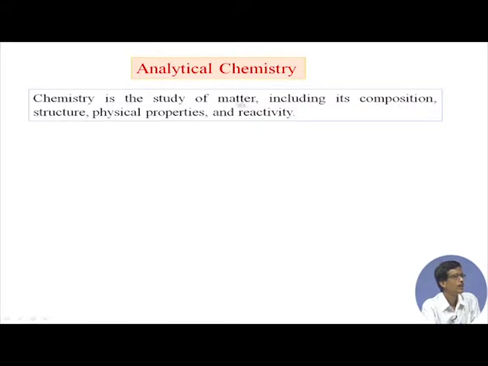So, if instead of that simple H2O molecule we have some kind of matter, how can analytical chemistry be useful in the identification of that matter, in the way that we can identify its composition? That means, what is the elemental composition? If it is a compound, what is the composition of that particular compound? Or if it is a complex entity, what is that complex entity?